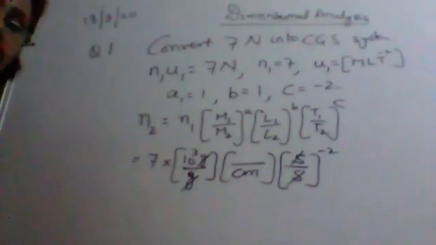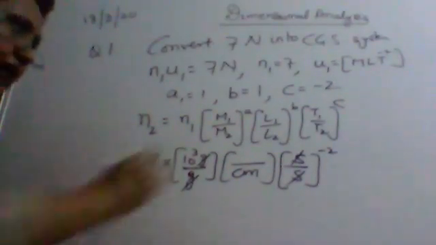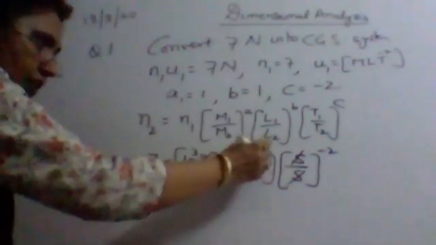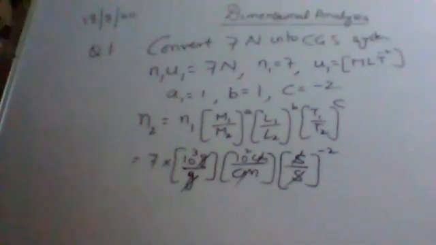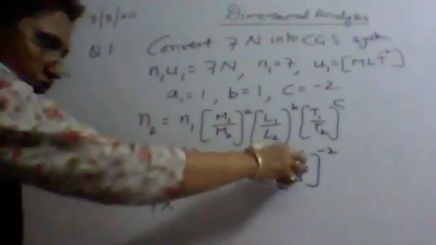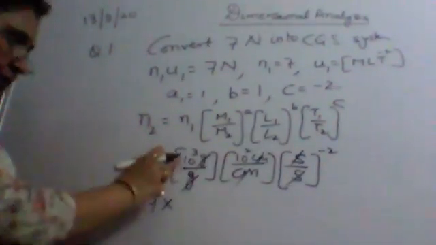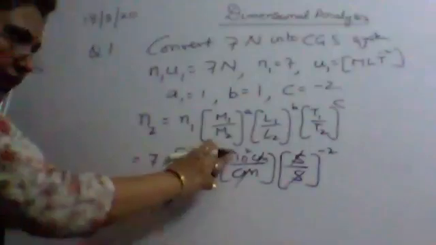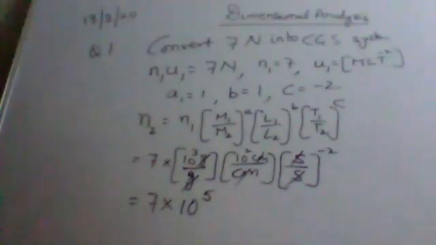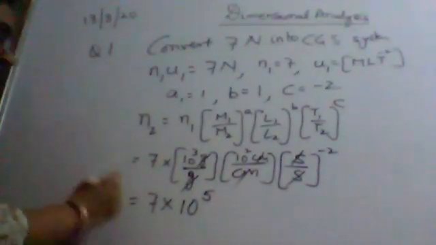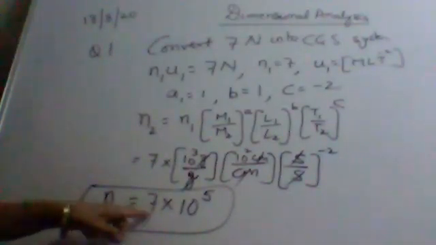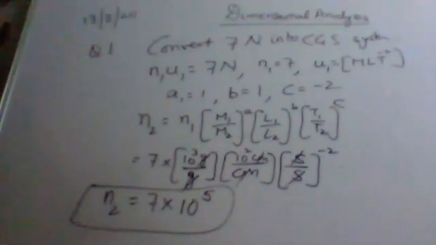We know that 1 meter is equal to 100 centimeters, and 100 can be written as 10 raised to the power 2. Centimeter upon centimeter cancels out. So what do we get? 7 into 10 raised to the power 3 into 10 raised to the power 2, that is 7 into 10 raised to the power 3 plus 2, which is 5. So here we got the numeric value in the second system, which is N2, and it is equal to 7 into 10 raised to the power 5.